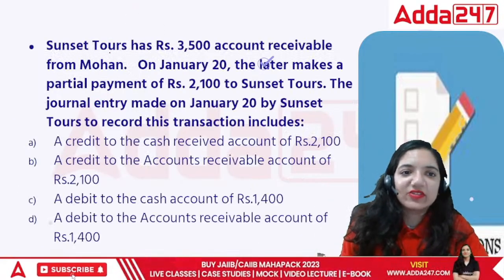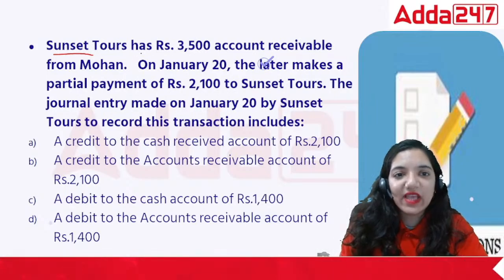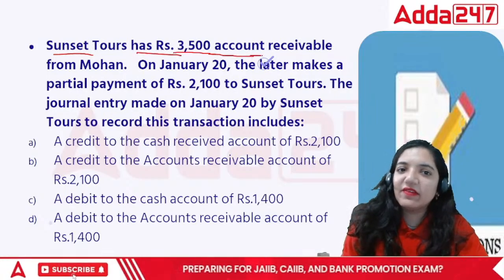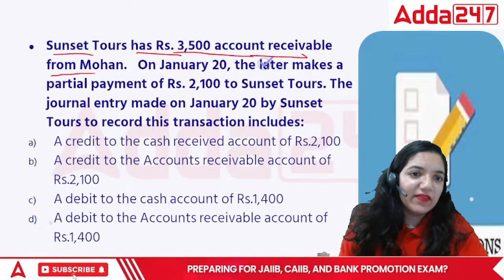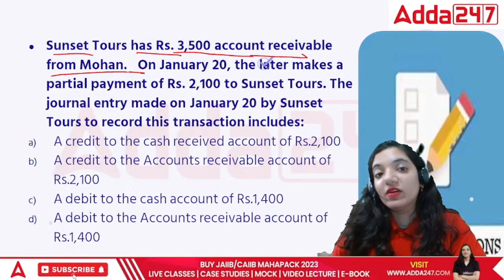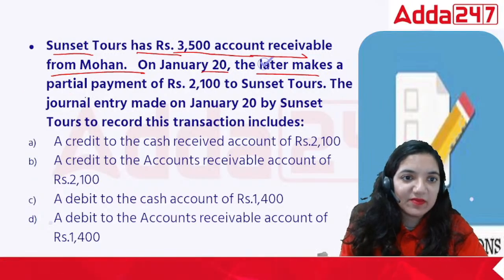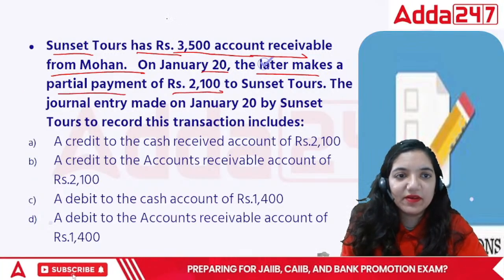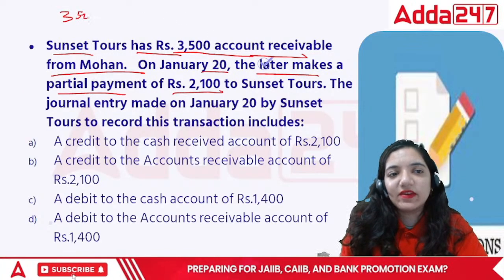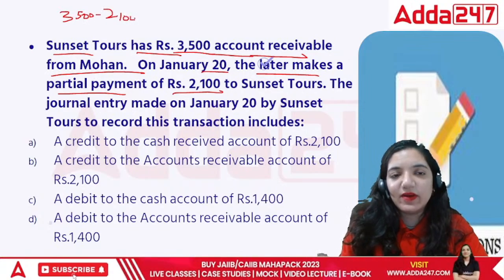Okay, here comes the next question. Sunset Tours has rupees 3,500 accounts receivable from Mohan. They are supposed to receive 3,500 from Mohan. On January 20th, the latter makes a partial payment of 2,100. Out of 3,500, the person has paid 2,100.